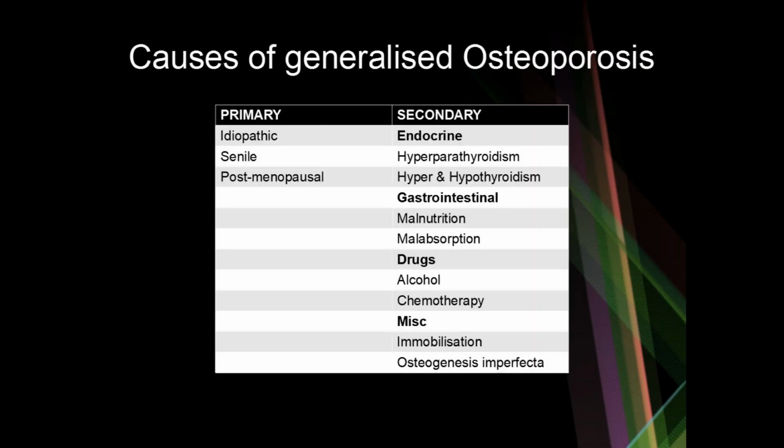Here is a list of some of the causes for generalized osteoporosis. So under primary, it is idiopathic, senile or postmenopausal. These are some of the common causes of osteoporosis. Under secondary, we can further classify it as endocrine, for which the causes are hyperparathyroidism, hyper and or hypothyroidism. Under gastrointestinal, it could be malnutrition or malabsorption. Under drugs, it could be alcohol or some of the chemotherapeutic agents. Under miscellaneous, it could be immobilization or osteogenesis imperfecta.